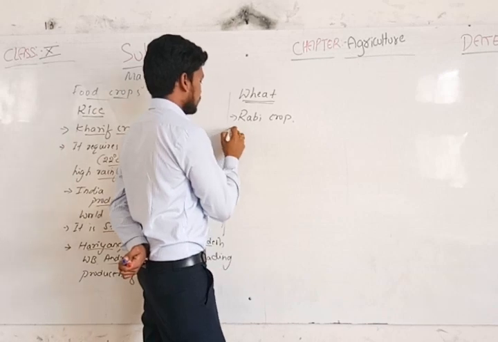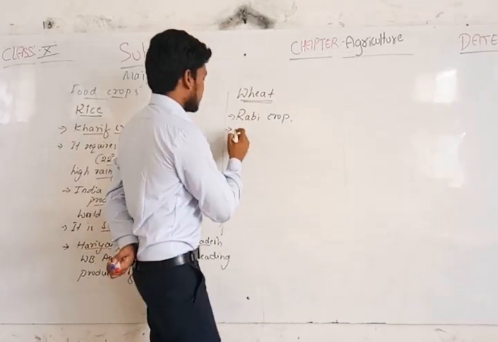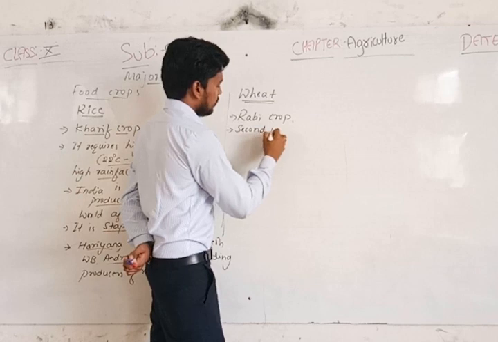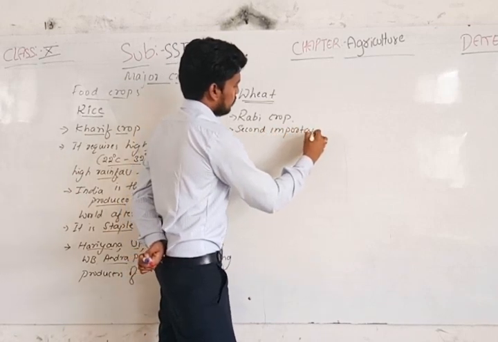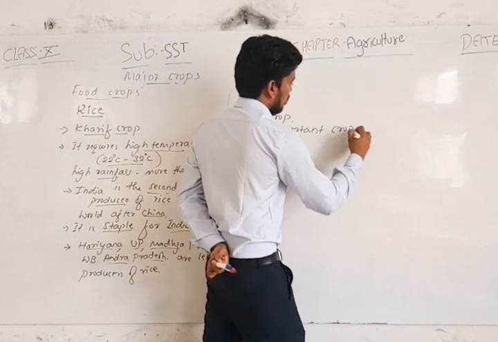It's a rabi crop, and it's the second important crop of India.